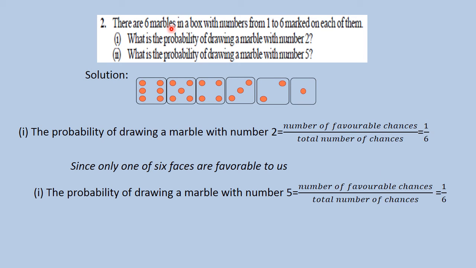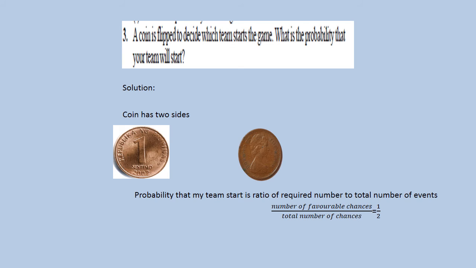The total number of chances is equal to 6. The number of favorable chances is equal to only 1, because there is only one marble with number 5. So 1 upon 6 is the answer. With number 5 or with number 2, the answer is only 1 upon 6, because there is only one marble with number 2 or one marble with number 5. Alright. Now let us go for the next problem.